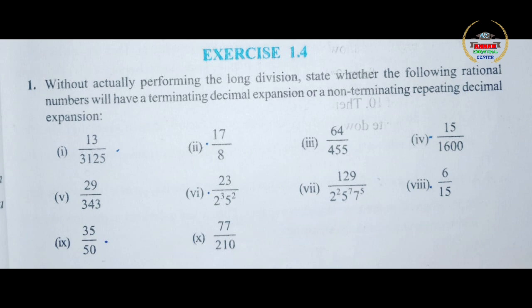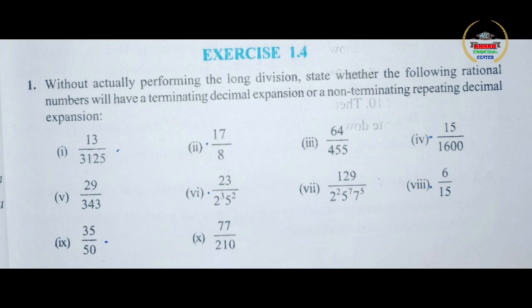Now how to do this problem? The simplest method of doing these problems is by factorizing the denominator, that is your q. All rational numbers are given in the form p by q. So your numerator is the p value and your denominator is the q value. Now we are going to factorize the denominator in all the questions.